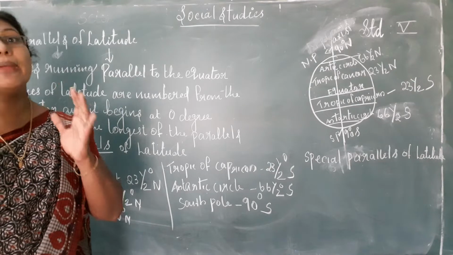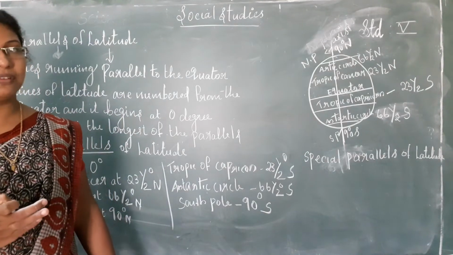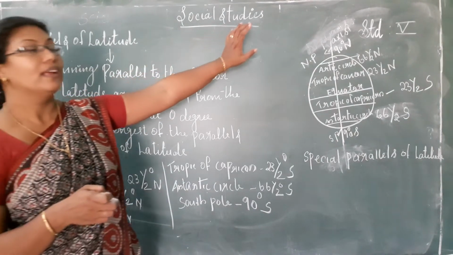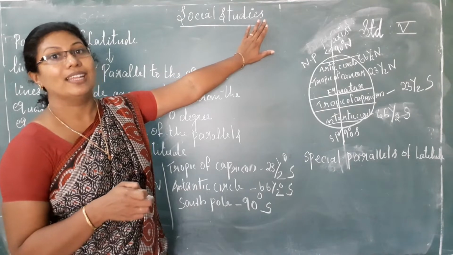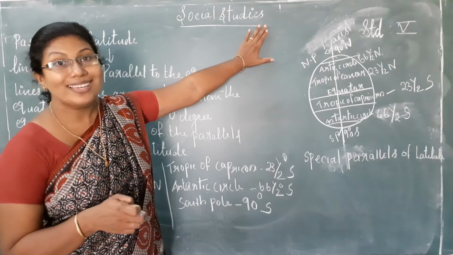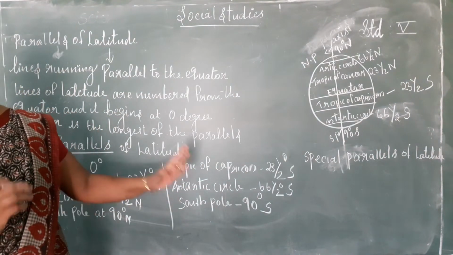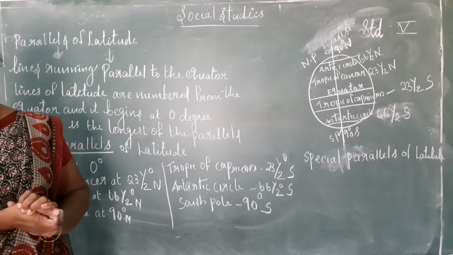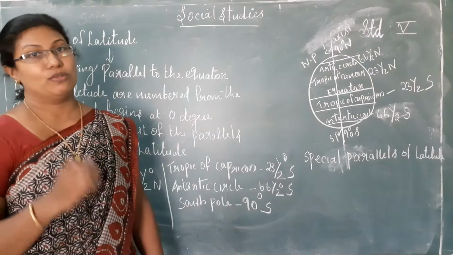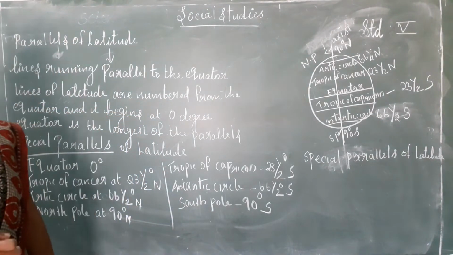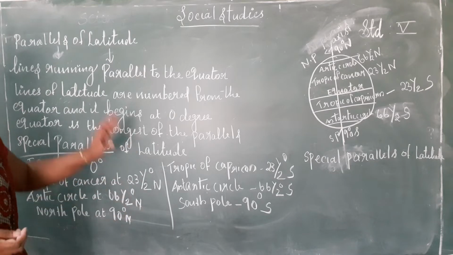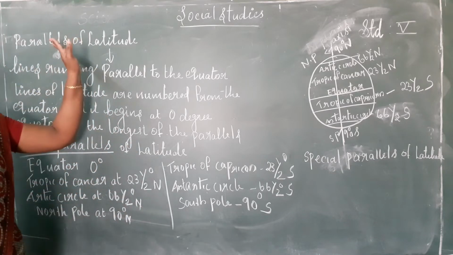Hemisphere means half. The upside, north side, is known as the northern hemisphere, and down south it is known as the southern hemisphere. Now we are going to discuss the remaining points, and the first point is parallels